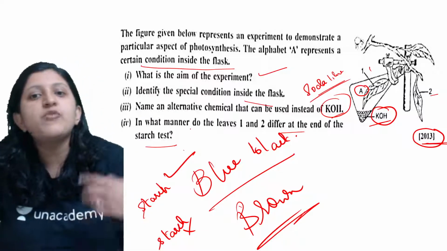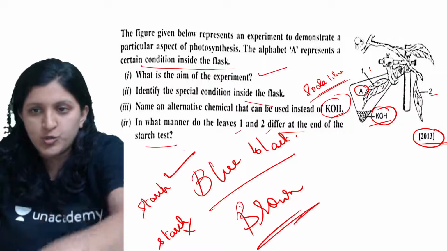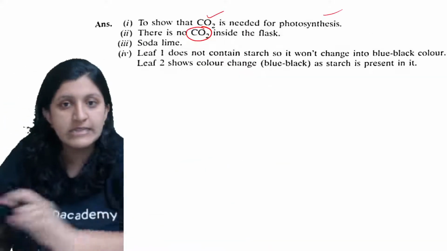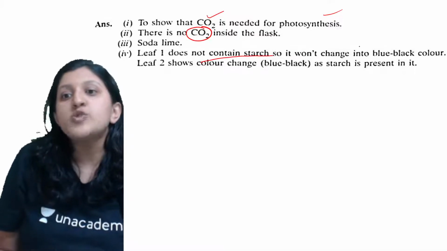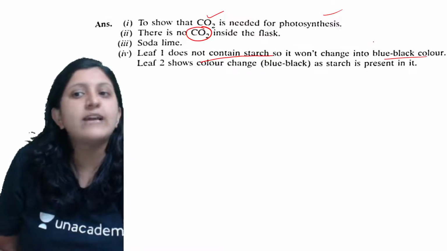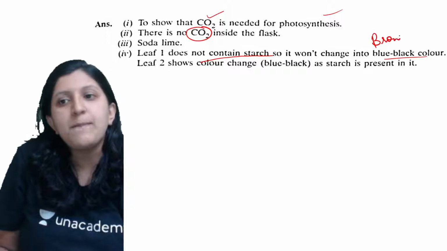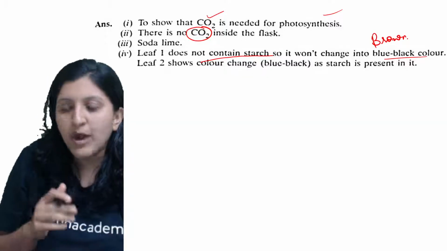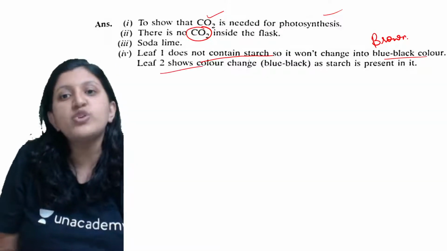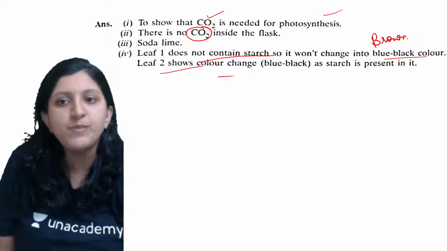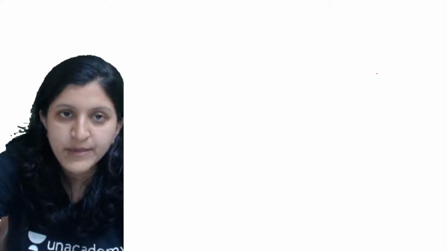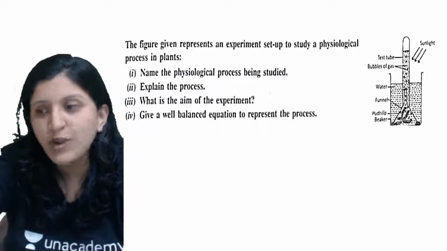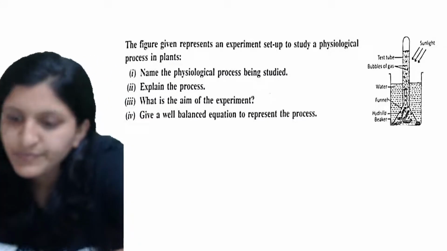So in that case, in what manner do leaves 1 and 2 differ? So in leaf 1, there is no starch synthesis. So since there is no starch, so it won't change to blue black color. So that means it is basically brown in color. So it will show the brown coloration. The leaf 2 shows the color change. So that is blue black, as a starch present in it is going to react with the iodine solution. Alright.